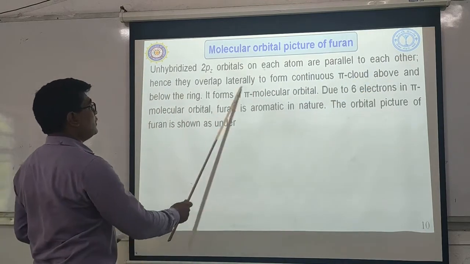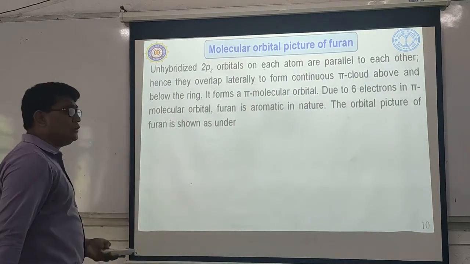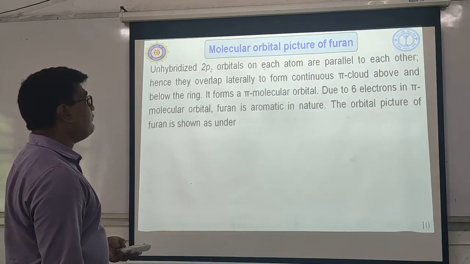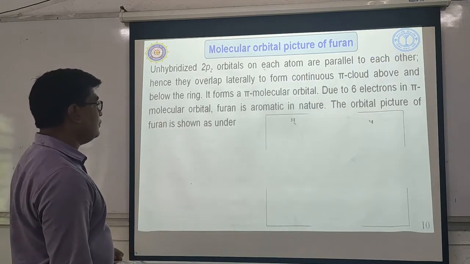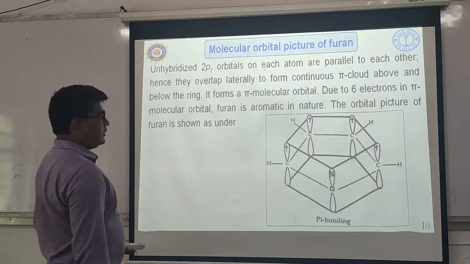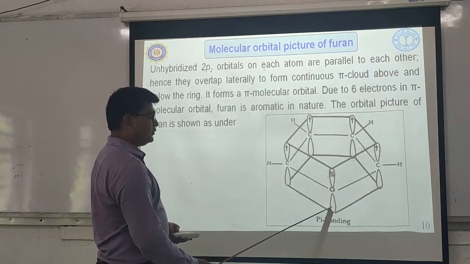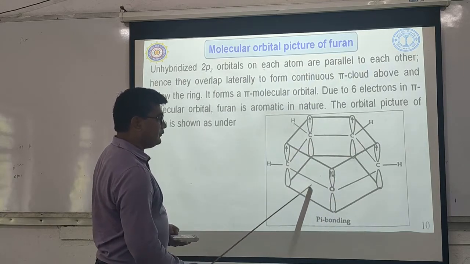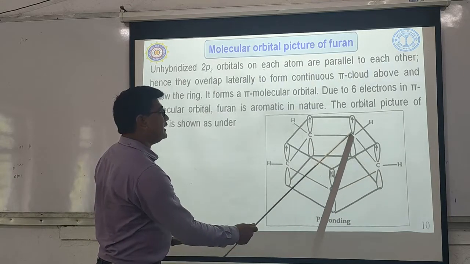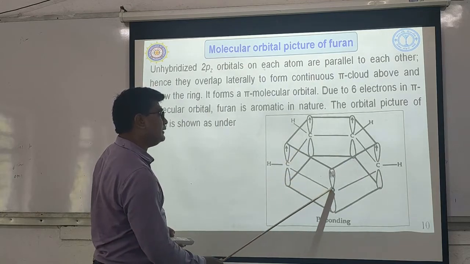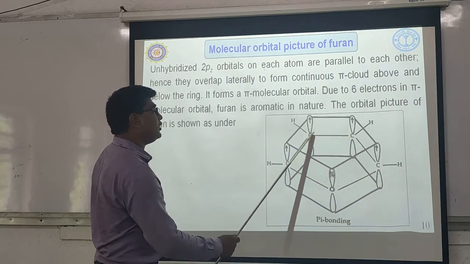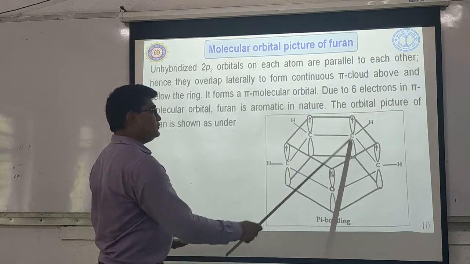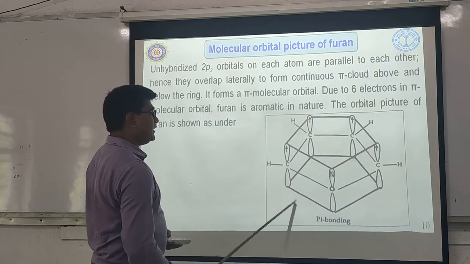Okay, hence they overlap laterally to form a continuous pi cloud above and below the ring. So it forms the molecular orbital. How? Like this. See here. This is the 2pz atomic orbital on oxygen. This is your sigma skeleton. What is this? The sigma skeleton which is in the horizontal plane. Okay, and to that plane the 2pz atomic orbital is perpendicular.